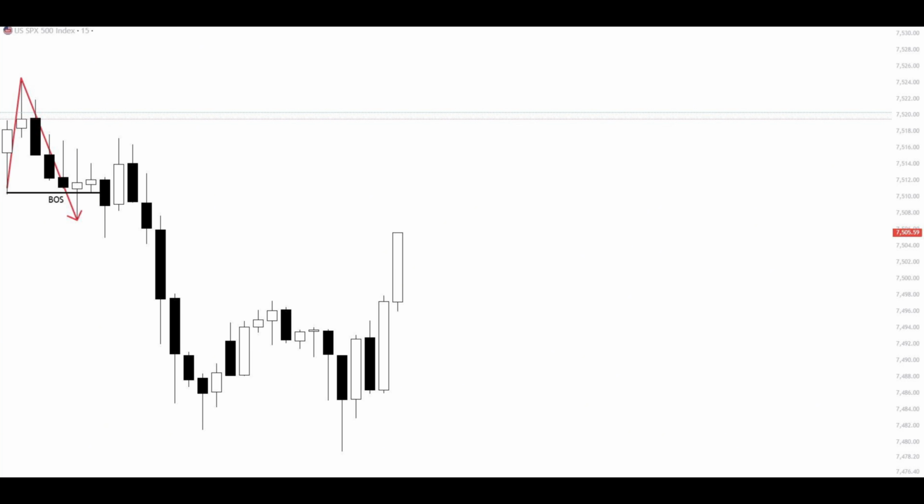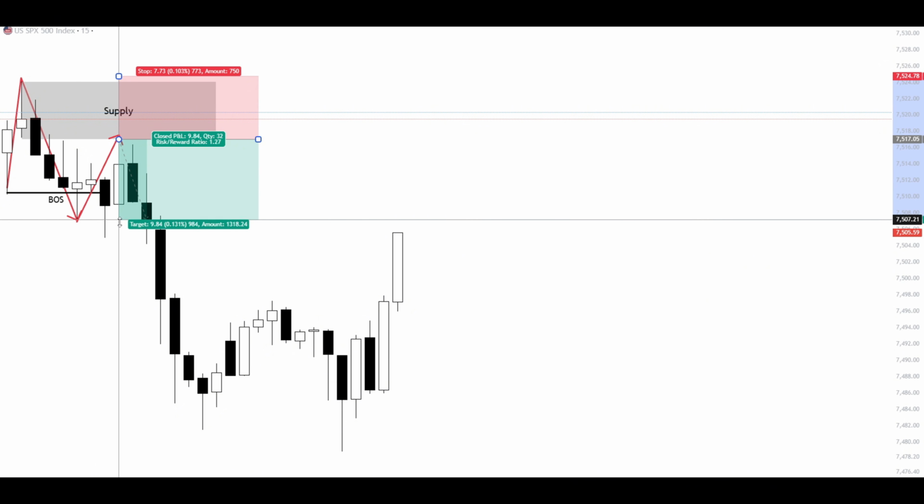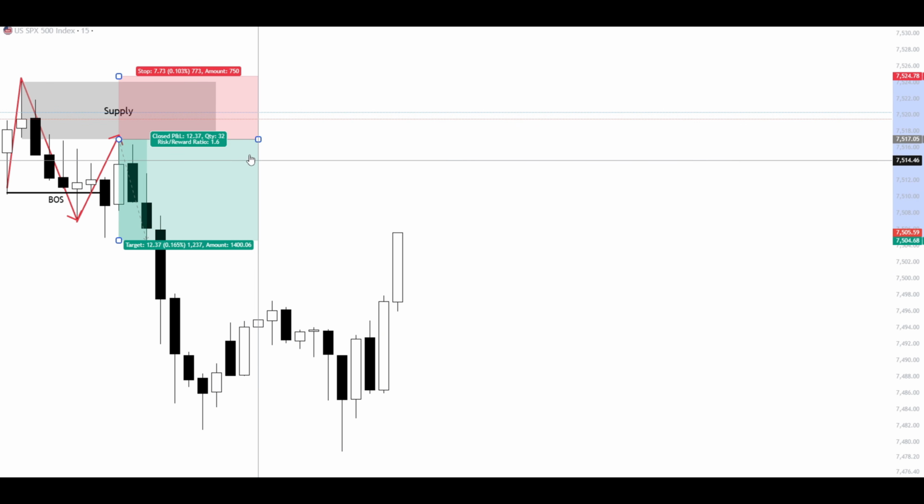So after a valid break of the last low, the price should also validate a supply taken from the last high, more specifically from the last upside candle before the price started the impulse to the downside, and in this case it perfectly respects the theory, because we can already see how the price pulls back to the upside, hitting the supply. Now when we have valid supply levels, the setup planning is to sell from the supply with the stop loss above it and take profit below the previous low that caused the break.